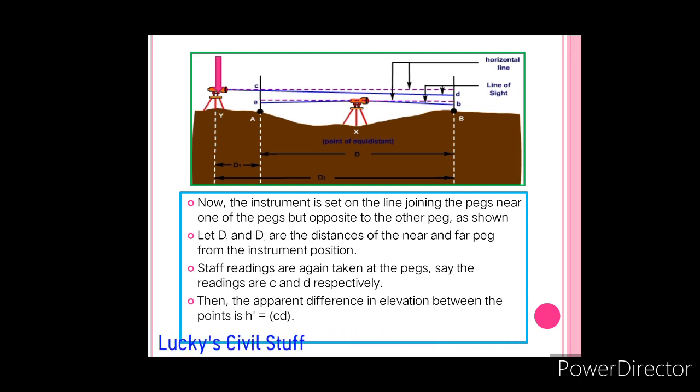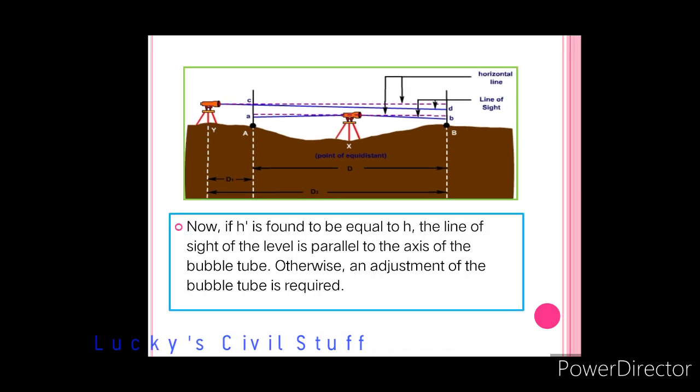Now, how to check whether the adjustment is required or not? If the apparent difference H dash is found to be equal to the true difference H, then you can say that the line of sight is parallel to the axis of the bubble tube. If not, that is H greater than H dash or H less than H dash, then you require an adjustment of the bubble tube.